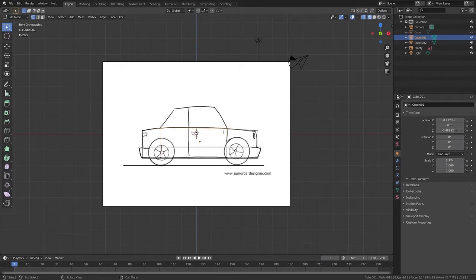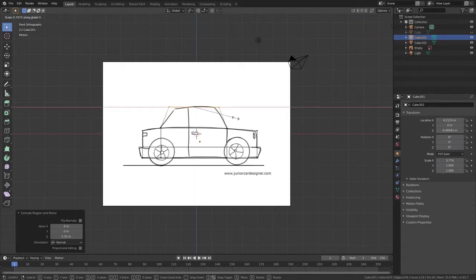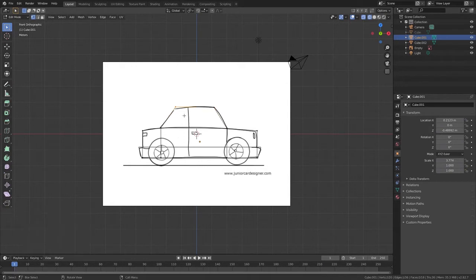I'm going to select the top half like that and click E and go all the way to the top. Now I'm going to go SX and there. I'm going to go G, select there, go G, and there we go.